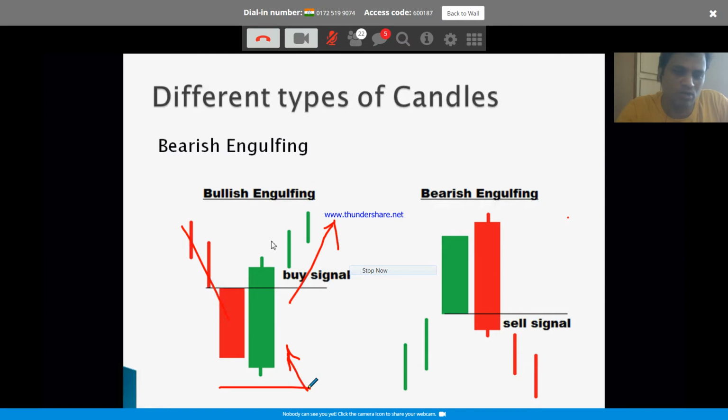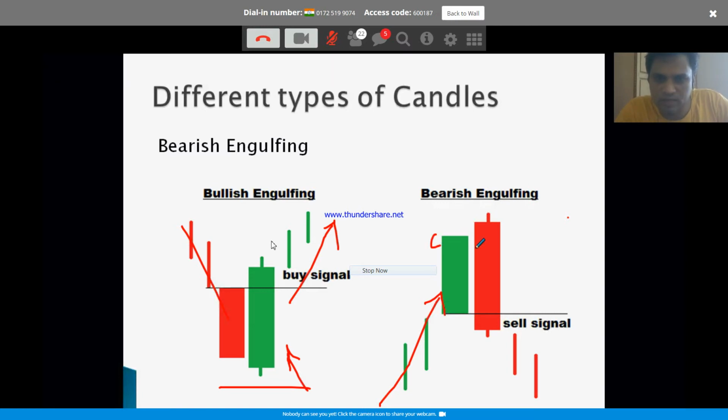So this will be your stop loss, right? Opposite to that is a bearish engulfing. Here it is going up. You see all the green candles, but on this specific day, the price went above the previous close, right?